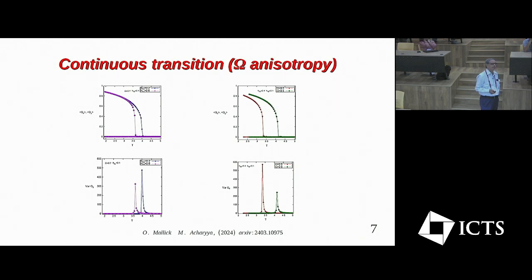And in the right panel, we have shown this dynamical continuous transition for two different values of the anisotropy for fixed amplitude of the field. And here also we observe the continuous transition takes place at higher temperature for higher values of the anisotropy. So this critical temperature depends on both field amplitude and the anisotropy.